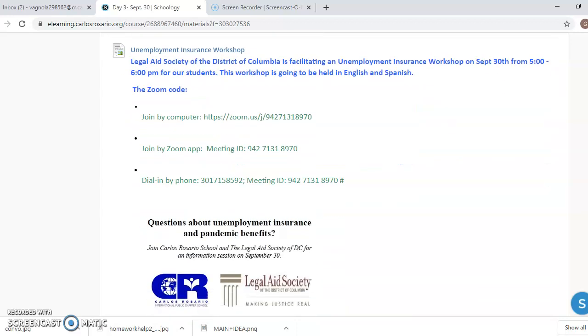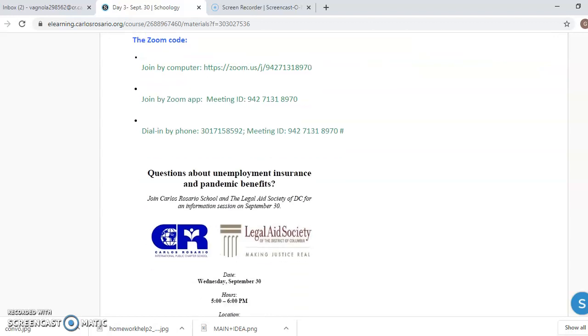In the afternoon from 5 to 6, there will be a workshop with Legal Aid Society for unemployment insurance. They will be able to help you and answer any questions you have about unemployment. It is from 5 o'clock to 6 o'clock in the afternoon. The session will be in English and Spanish. Here are the different ways to join by Zoom. You can click the link here. You can join by the meeting ID. You can also join by phone. All right, and this is about unemployment insurance.